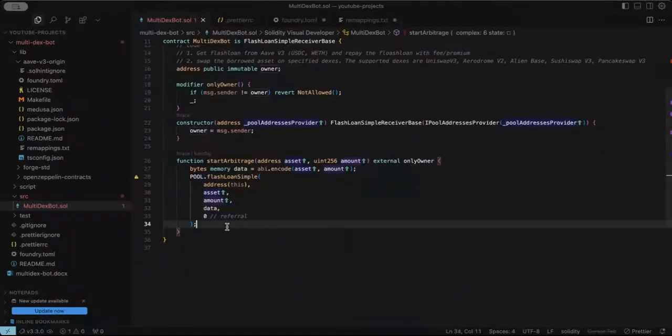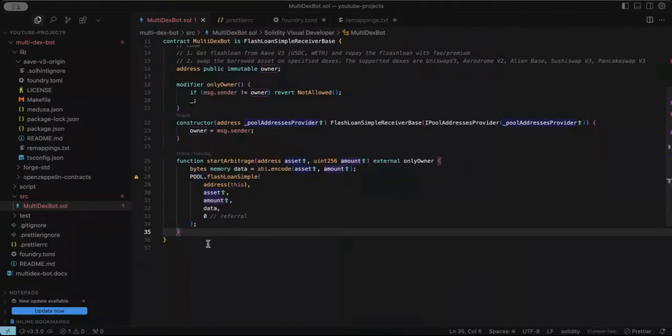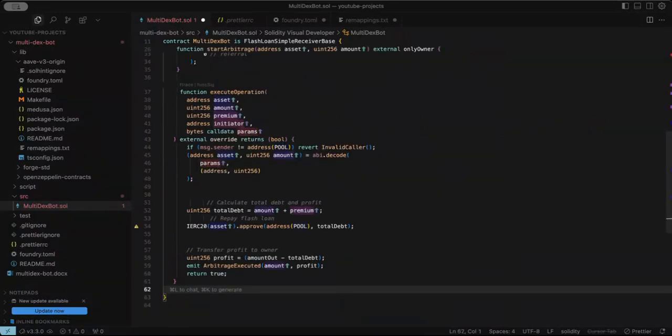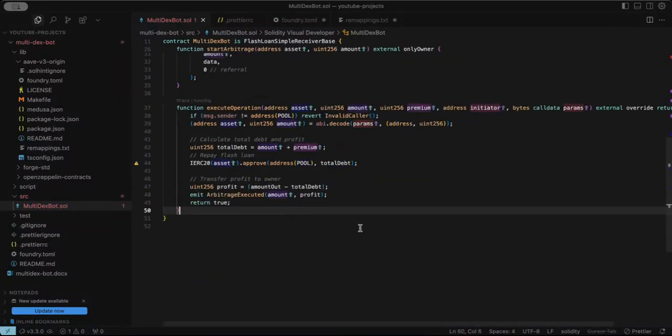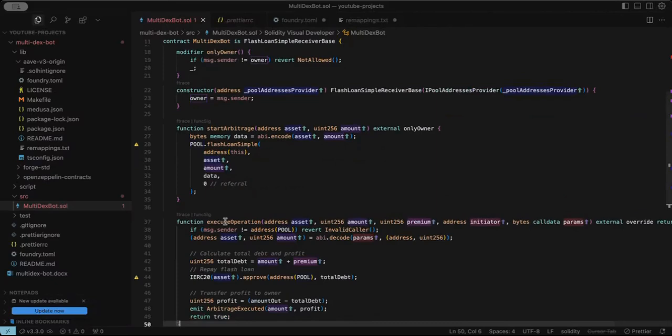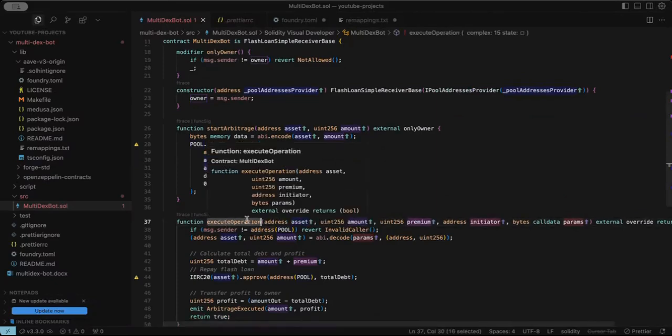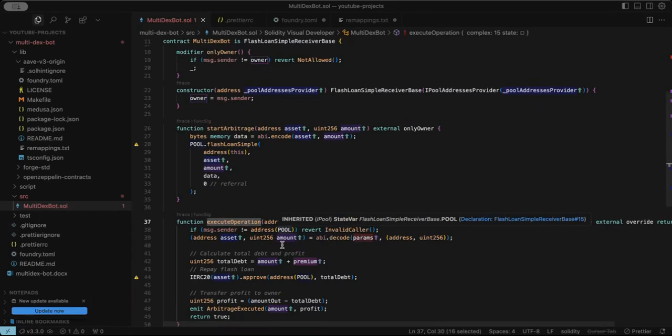Now, according to the Aave documentation, we also need to implement another function called executeOperation. Now, executeOperation is the function that gets called by the pool contracts, the Aave pool contracts.